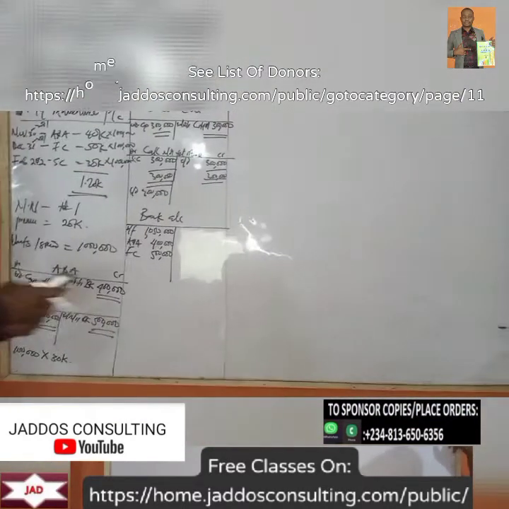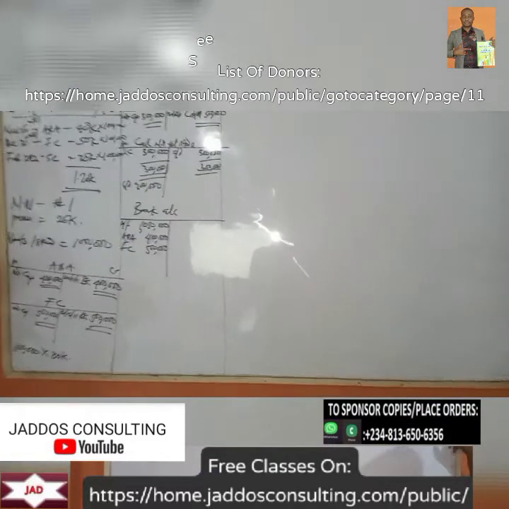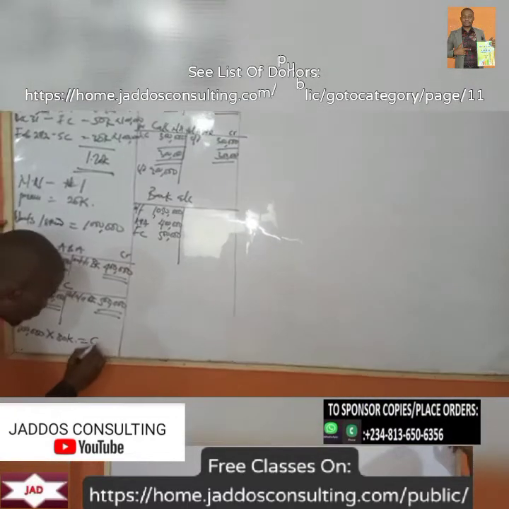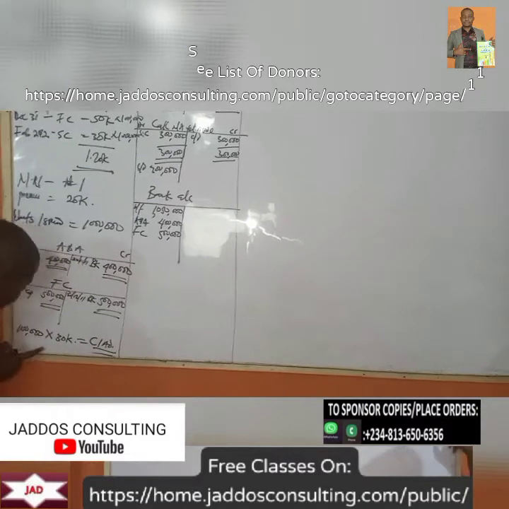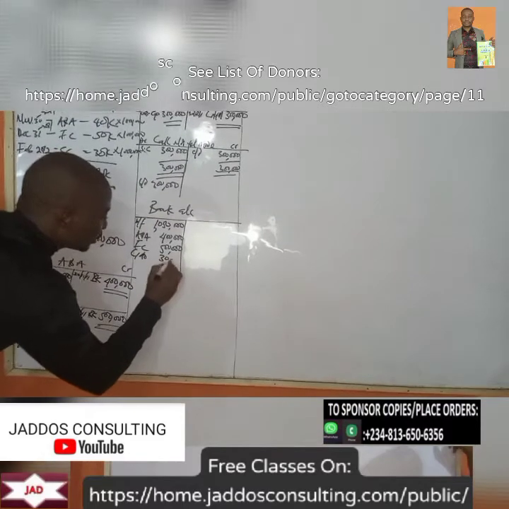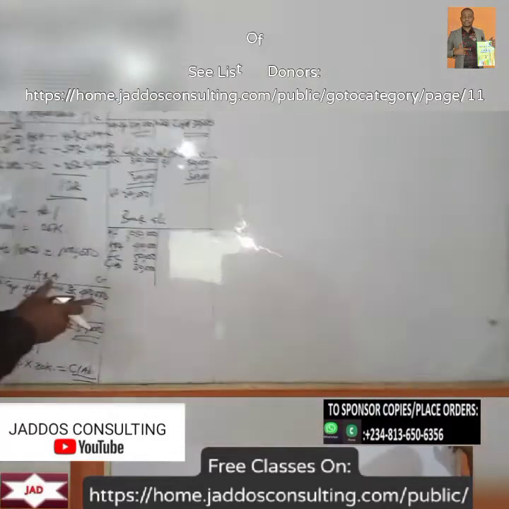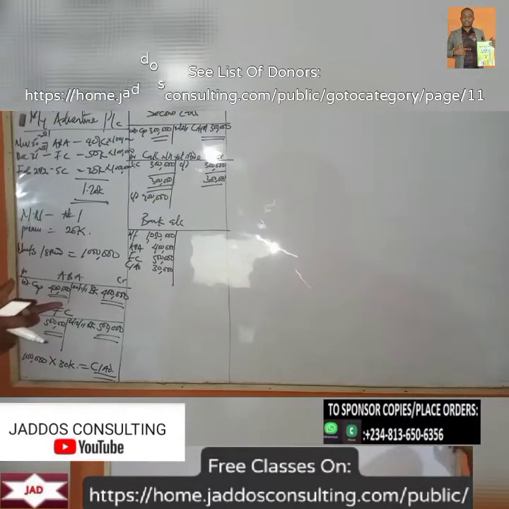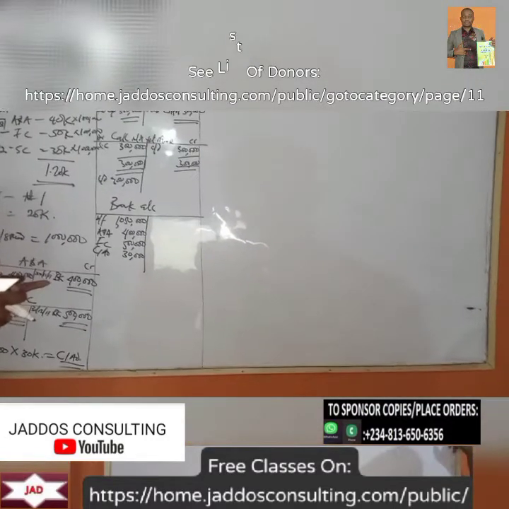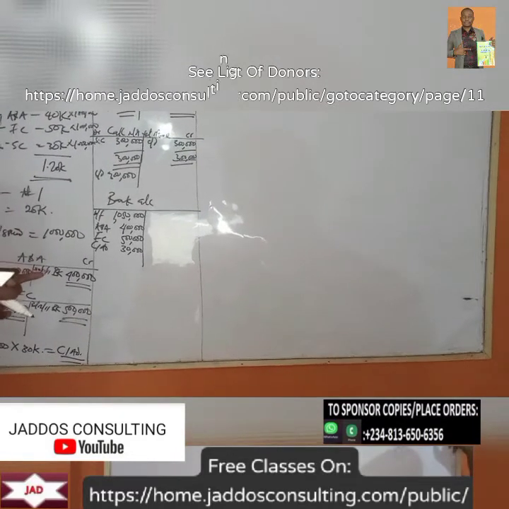Let's check. 100,000 times 0.3 is 30,000. So this is a call in advance of 30,000. Okay, so what do we have here? That's 30,000, plus 400,000 plus 500,000, plus 1,050,000.